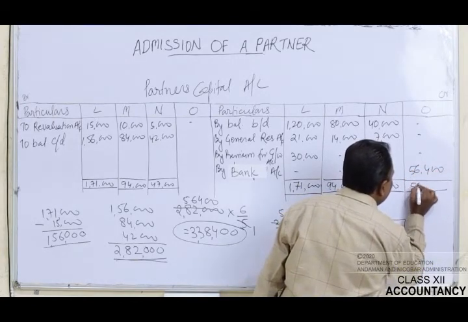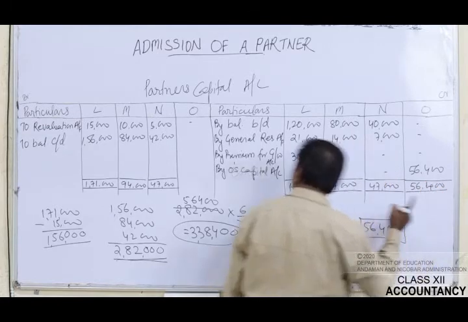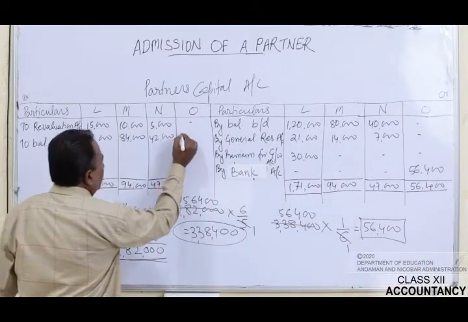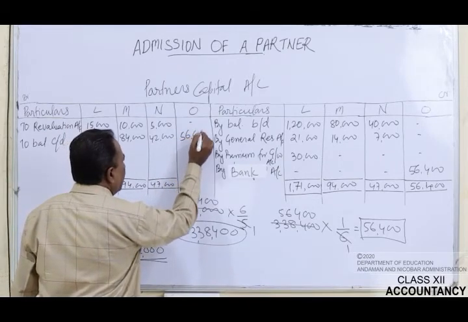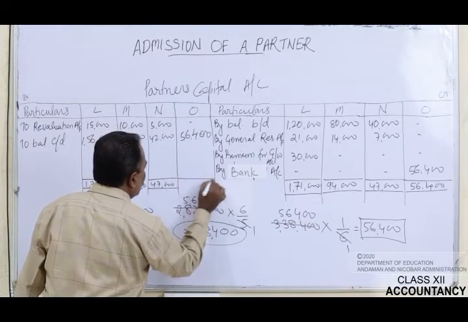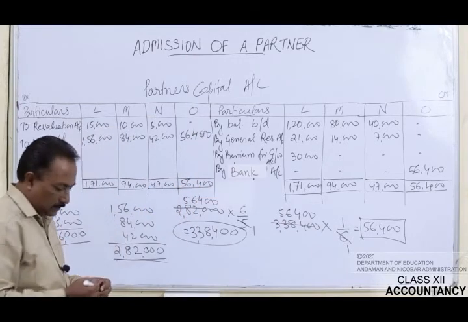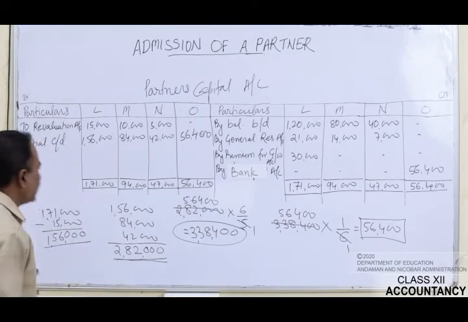Write down the same figure here as rupees 56,400. The total of this will also be 56,400. Dear students, if you want, you can take a screenshot of it.